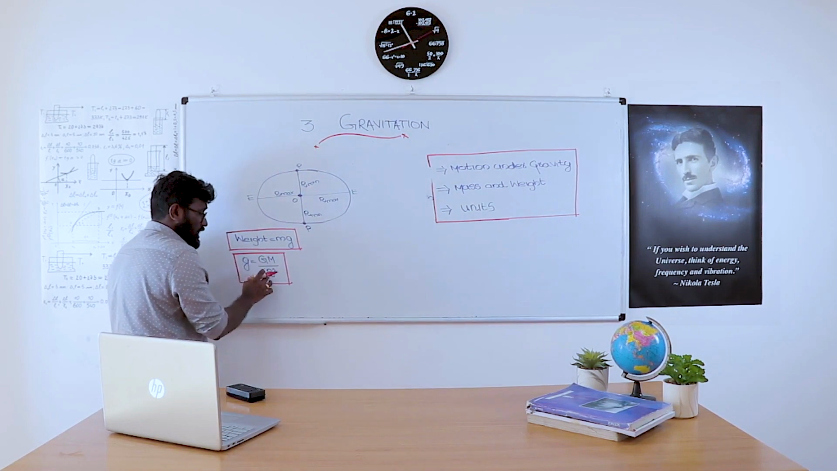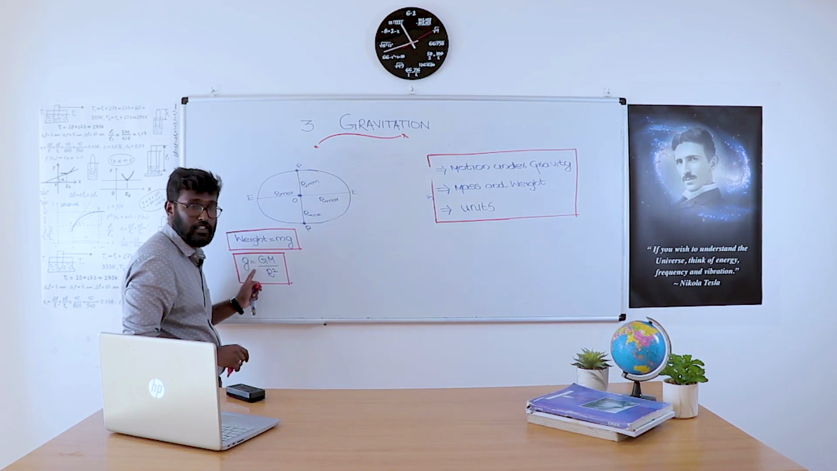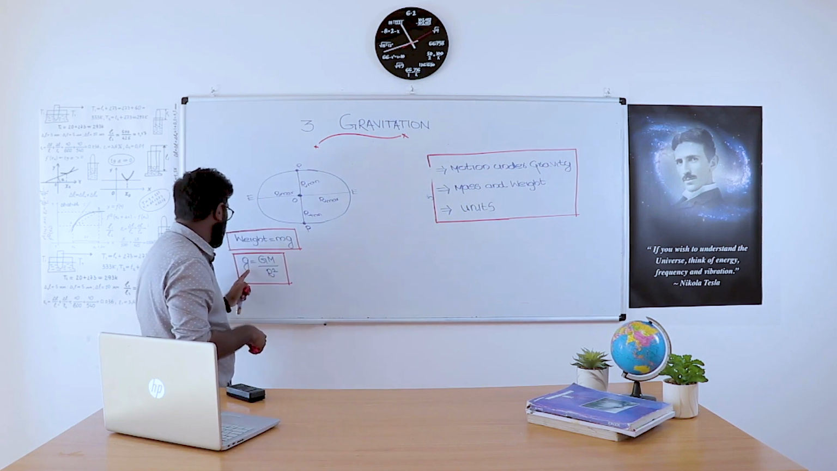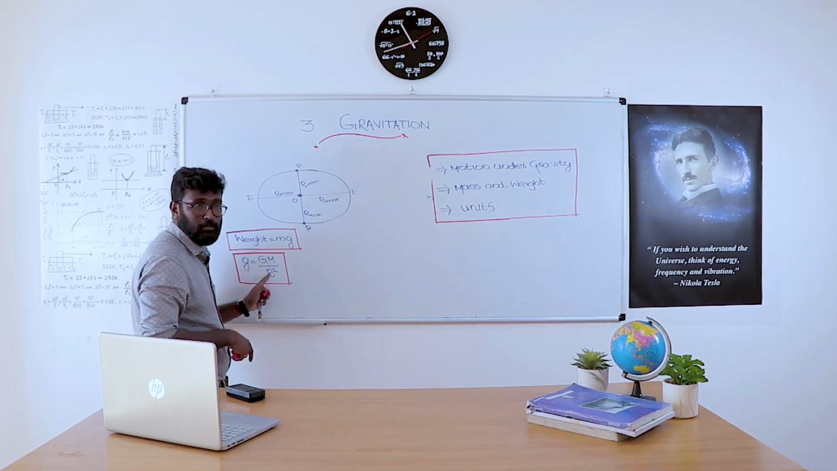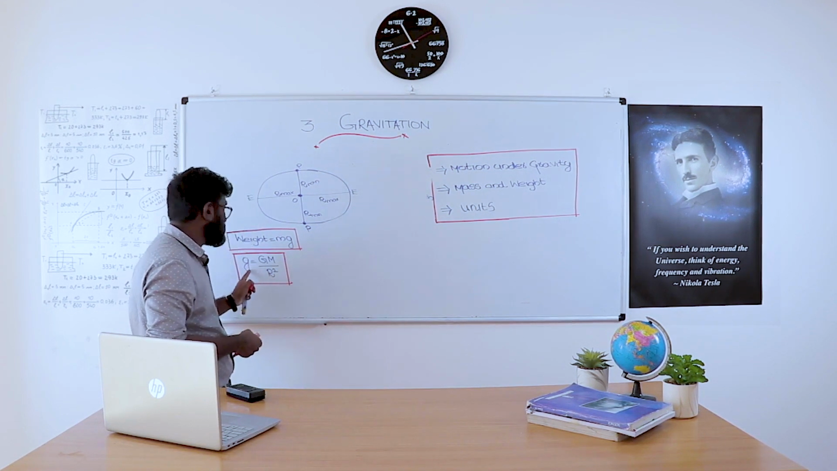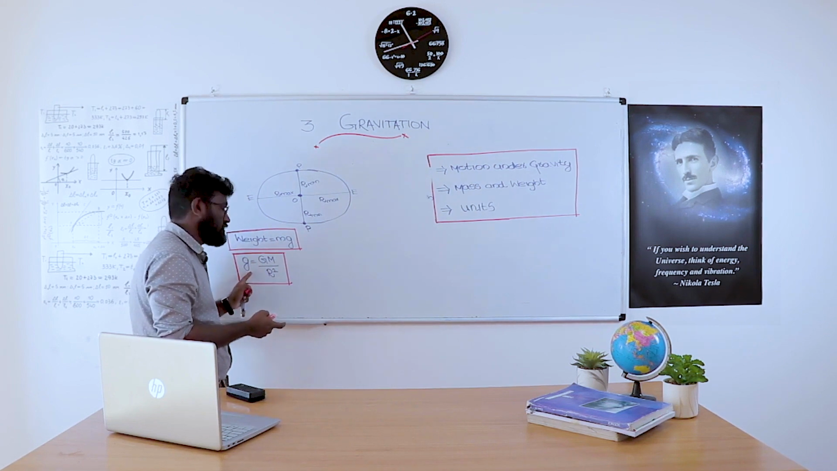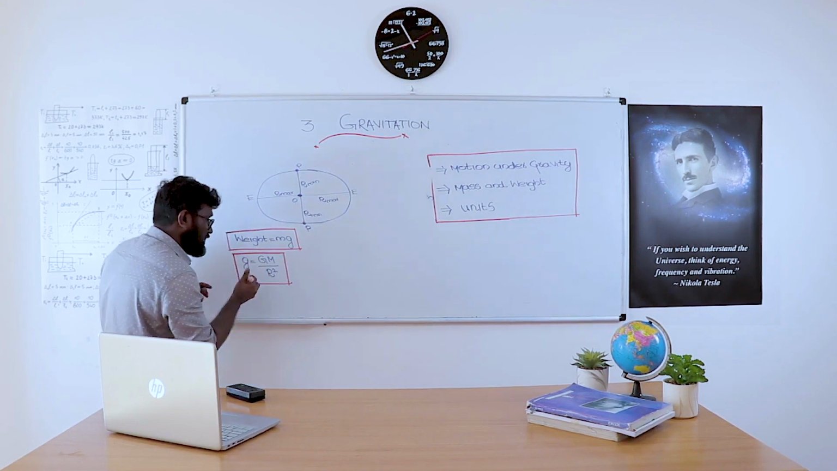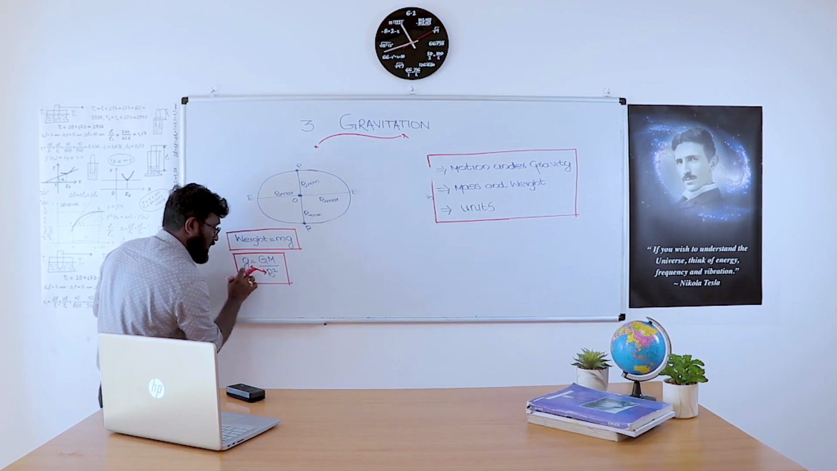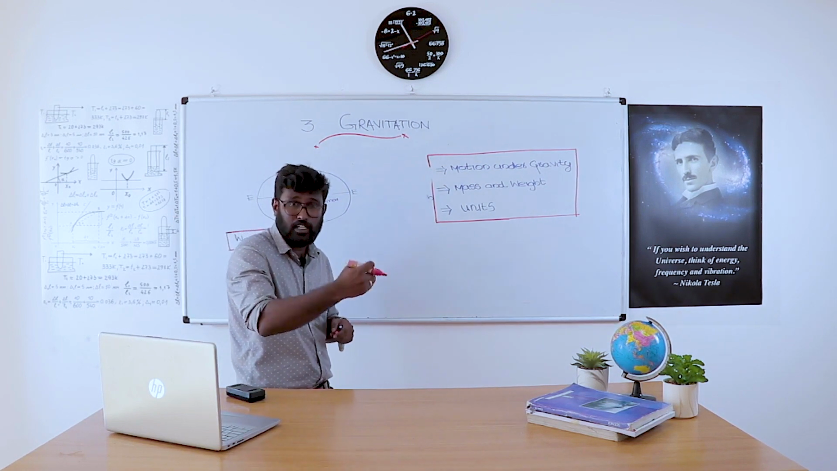So g and R are inversely proportional. Whenever R is increasing, g is decreasing. Whenever R is decreasing, g is increasing. That means g and R are inversely proportional. From this equation, it is clear. When one quantity increases, the other quantity automatically decreases.